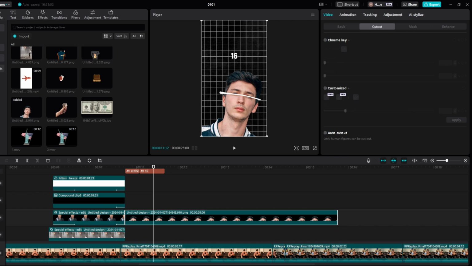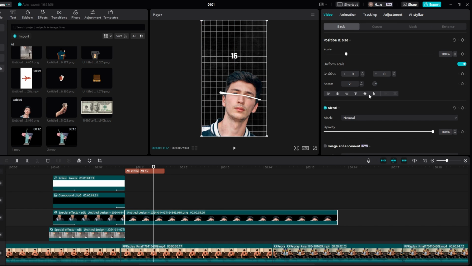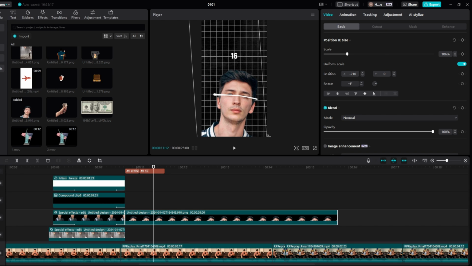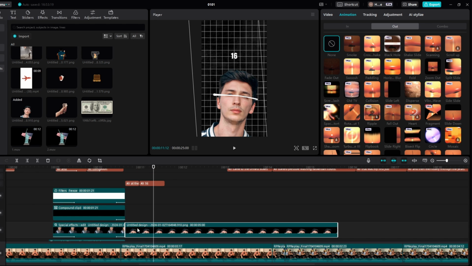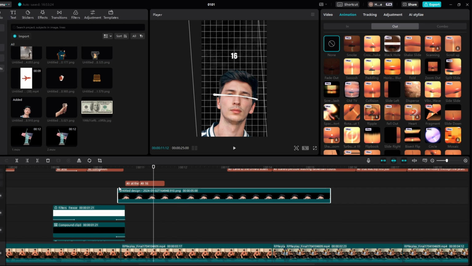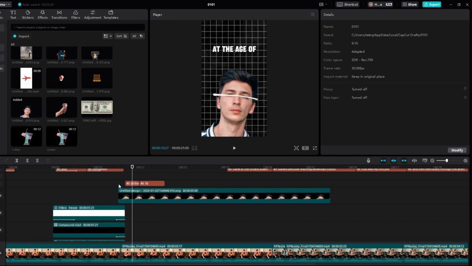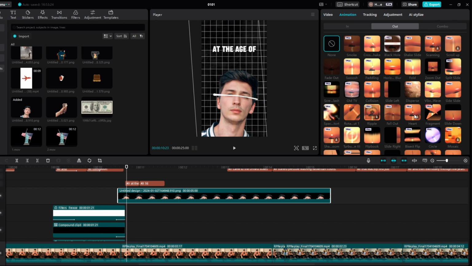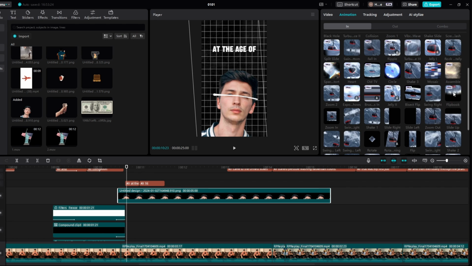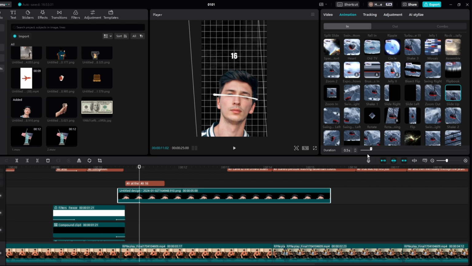And then with this picture, if we come to basic, maybe we'll rotate it a little bit this way, just like so, and increase the size a little bit. Just like this, I think will look good. And then we're going to add this as it's fading out, just so the transitions always look good. Perfect. And then with this, we'll slide it up. So if we come to animation in, we go to slide up and put it on 0.3.